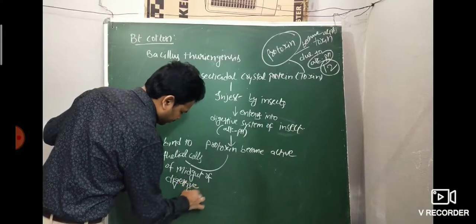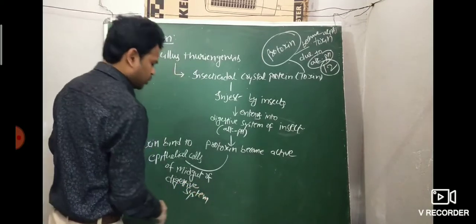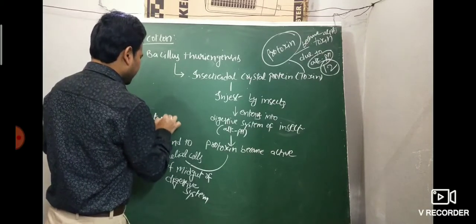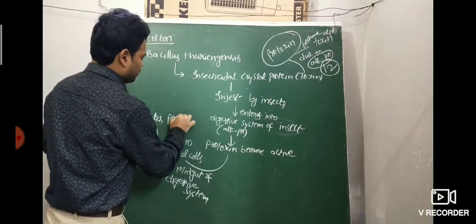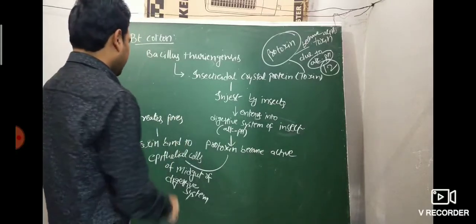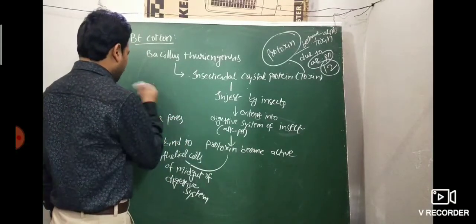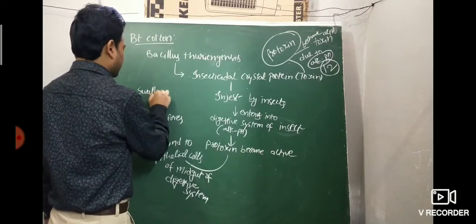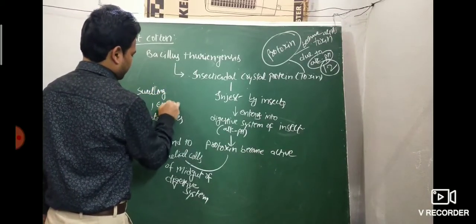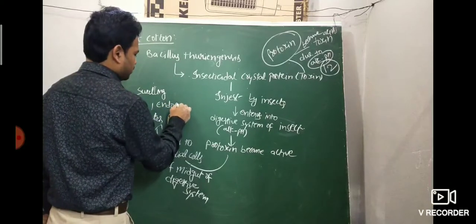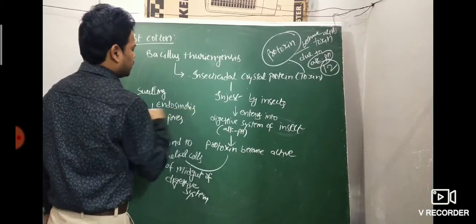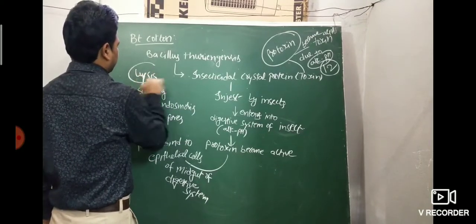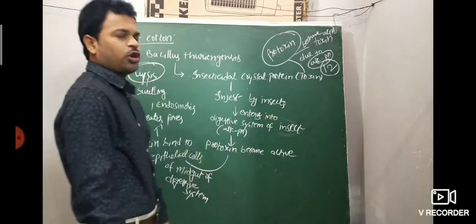Then it creates pores in the epithelial cells. This leads to swelling due to endosmosis. Then there is lysis. Finally, the insect larva undergoes lysis and dies. So this is the story.